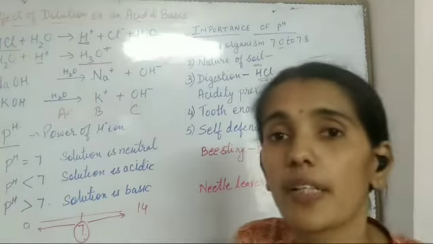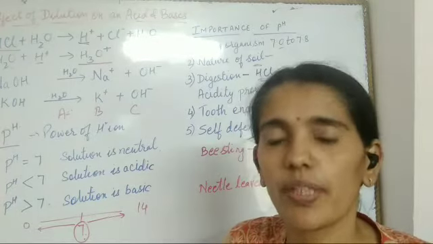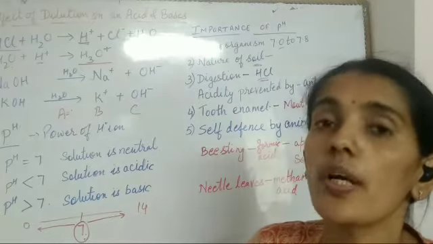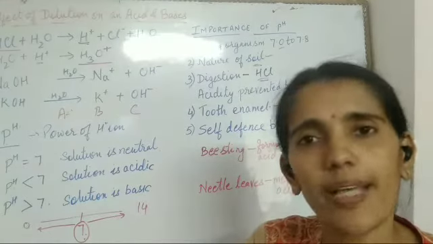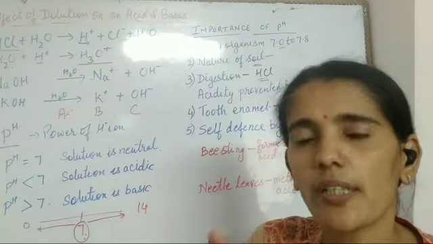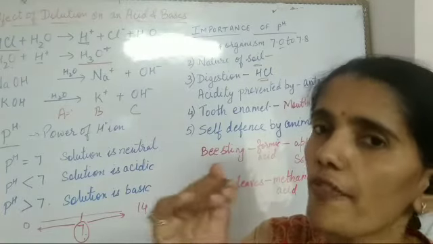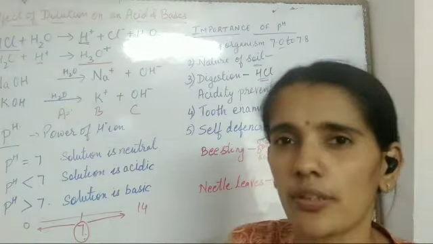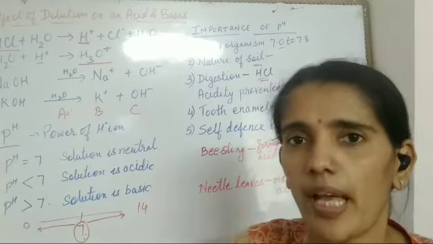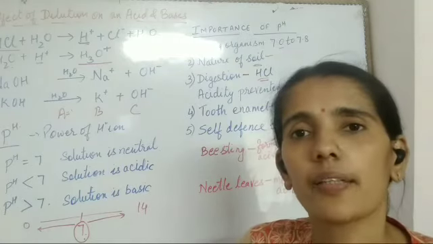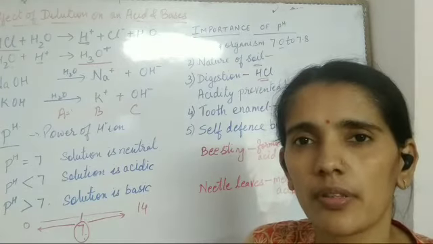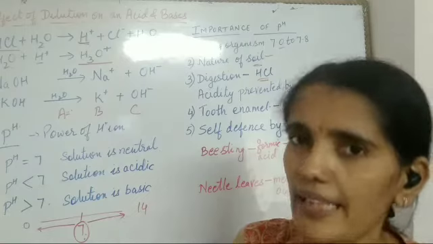Similarly, we can use baking soda also if bee stings. Okay? Because baking soda is basic in nature, it neutralizes the action of bee sting. It gives irritation. Clear? As soon as the bee stings or ant stings, it gives irritation. That is due to the release of acid only.